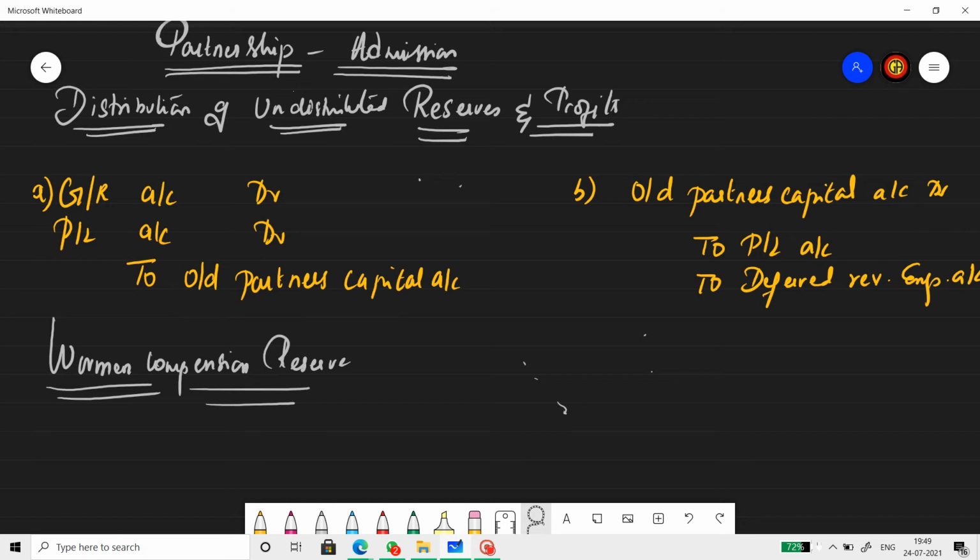Now we distribute this amount in OPSR, the old profit sharing ratio. Whereas goodwill we distribute in the sacrificing ratio, general reserve and profit and loss, everything will be distributed only in the old profit sharing ratio. So this is in regard to profit.